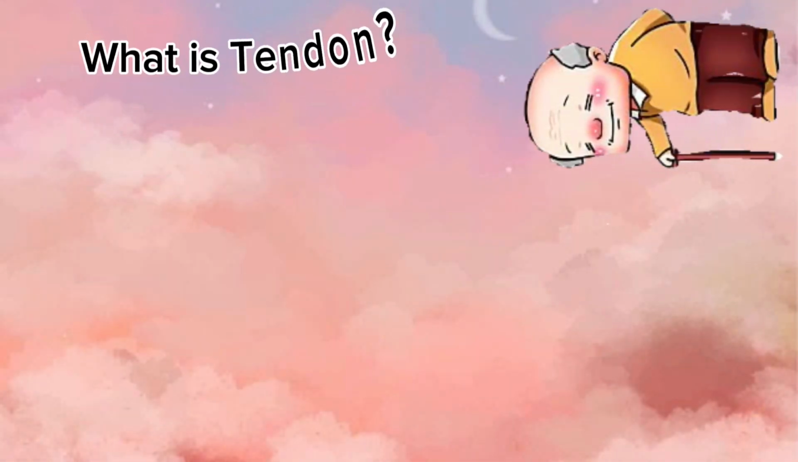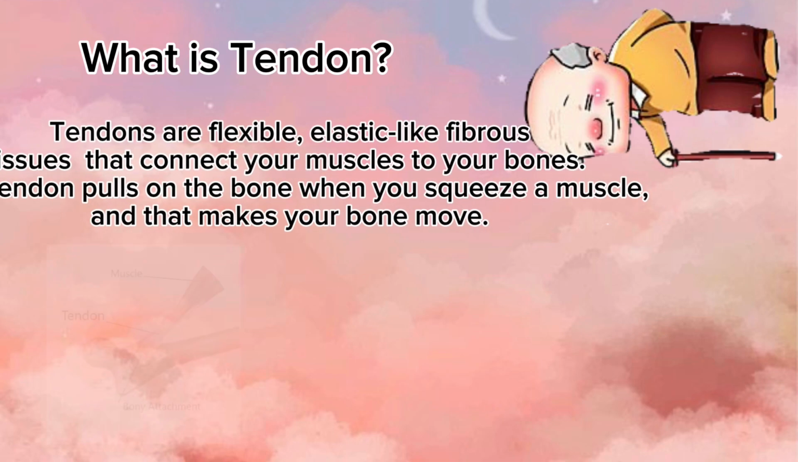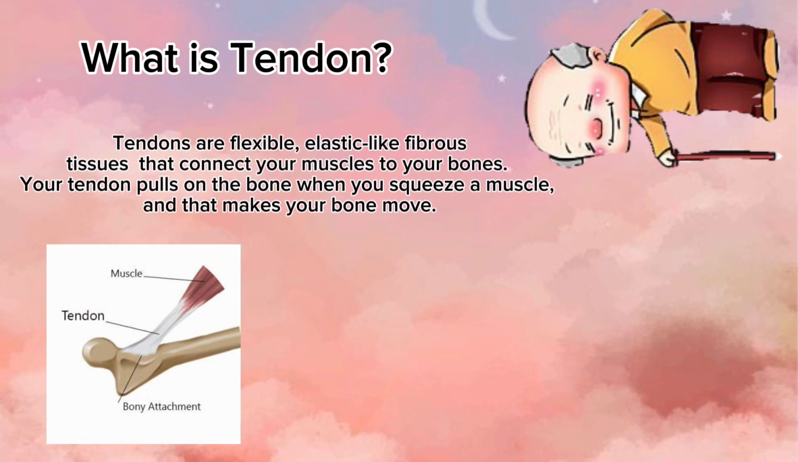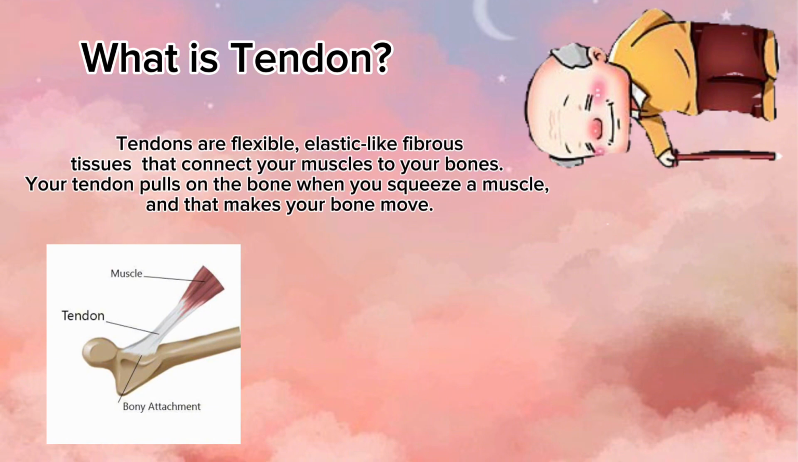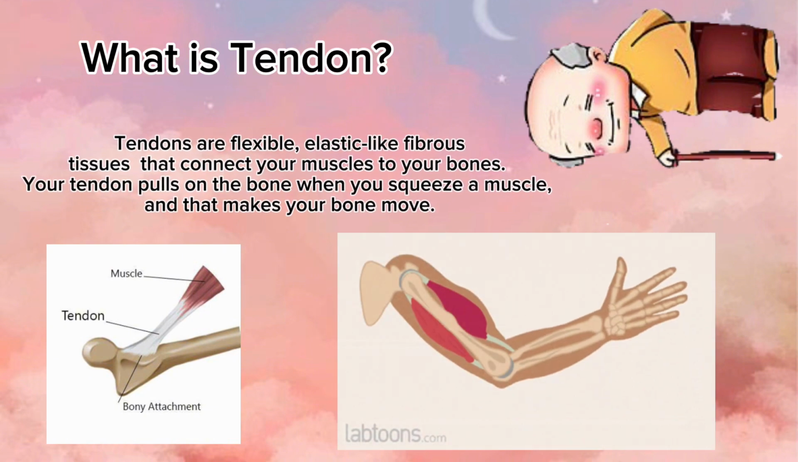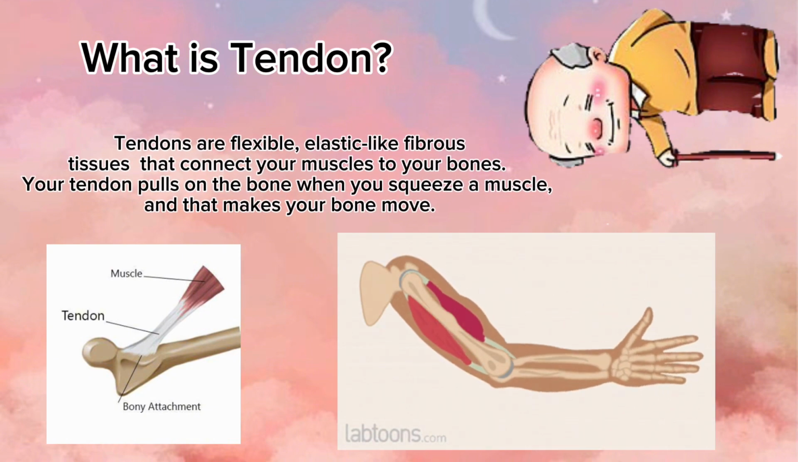So first, you need to know what a tendon is. Tendons are flexible, elastic-like fibrous tissues that connect your muscle to your bones. Your tendons pull on the bones when you squeeze a muscle, and that makes your bone move.